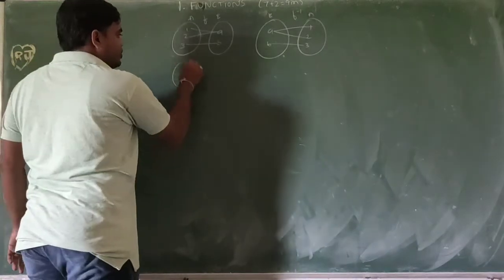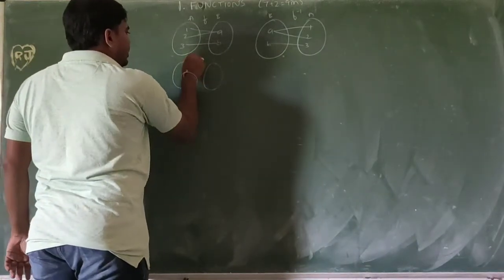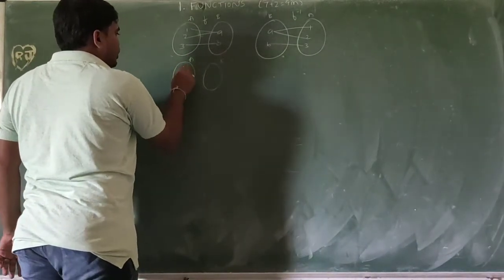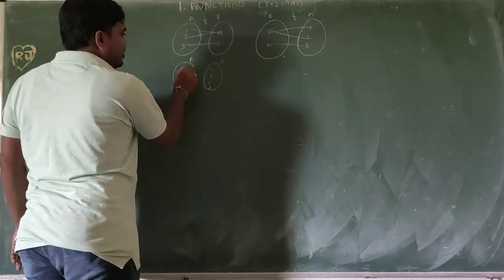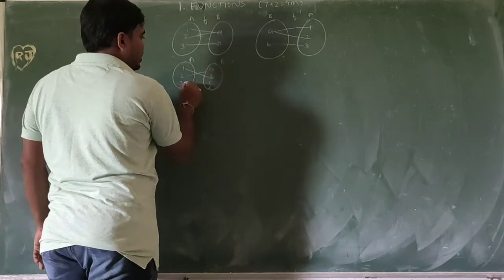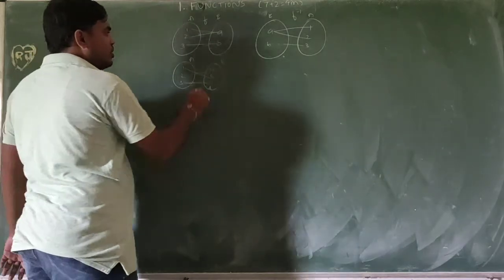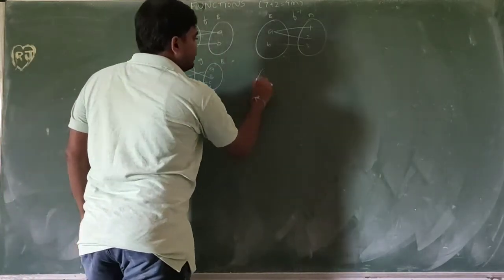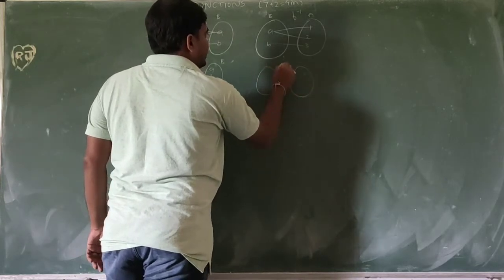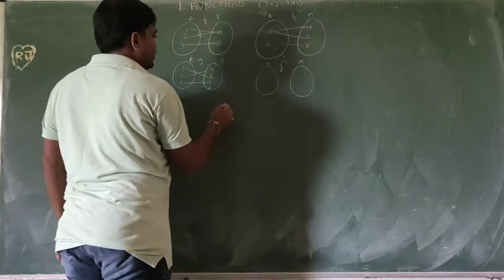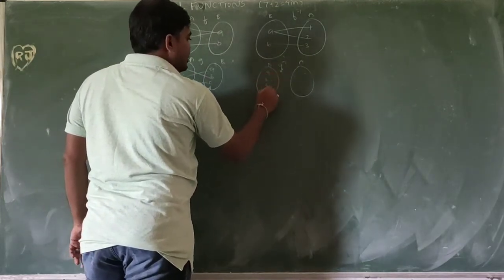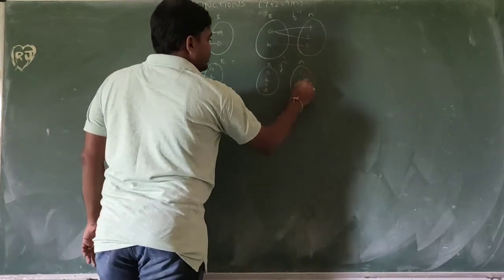Okay, now a, b and 1, 2, 3; a, b, c, d. 1 maps to b, 2 maps to a, 3 maps to c. So this is g. Now g inverse: b, a, c, d back to 1, 2, 3.